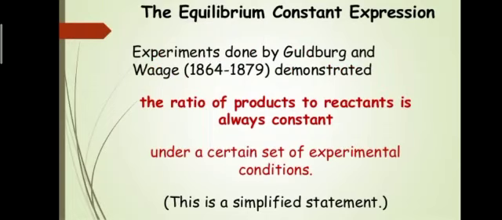The term active mass represents the concentration of reactants and products in moles per dm cube. Active mass means the amount of reactant, or the concentration of reactant used, will form the active mass of that amount of product, for a dilute solution, and is expressed in terms of square brackets. The concentration is expressed in terms of square brackets.